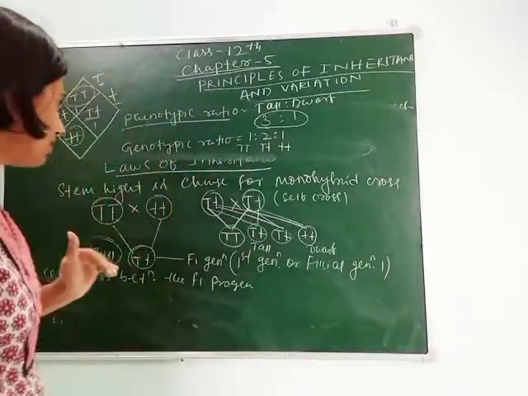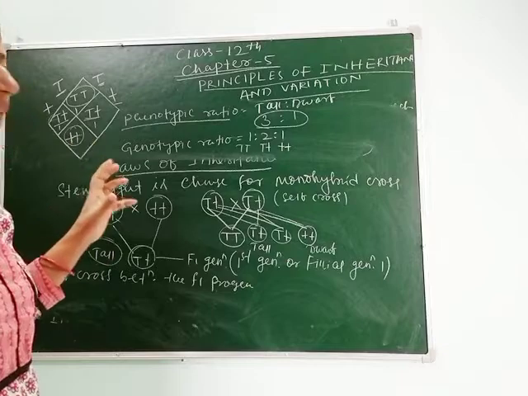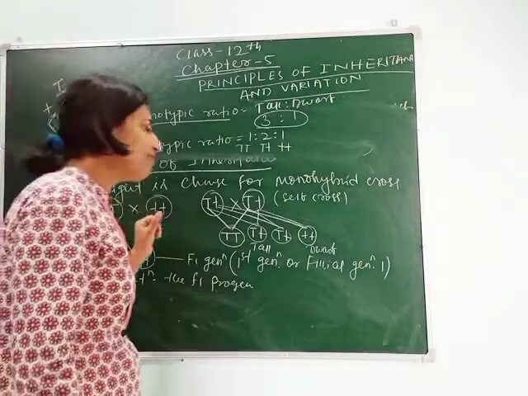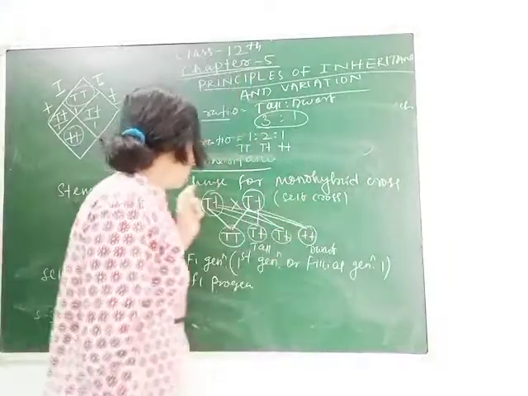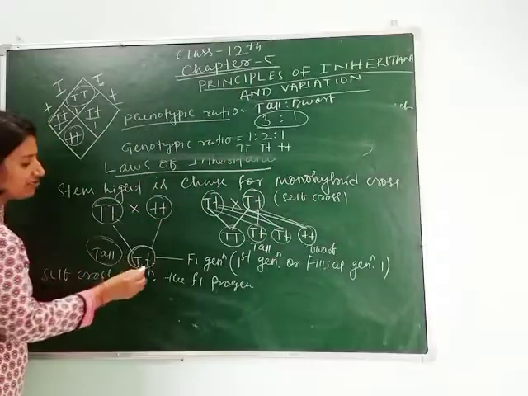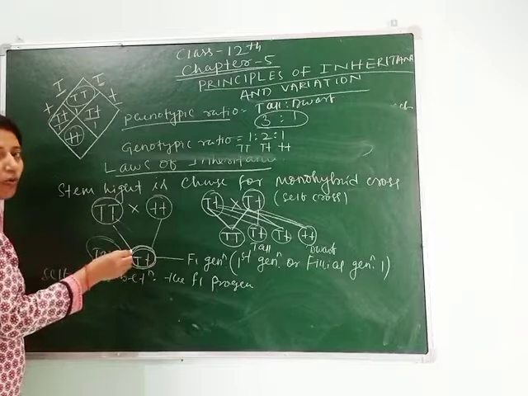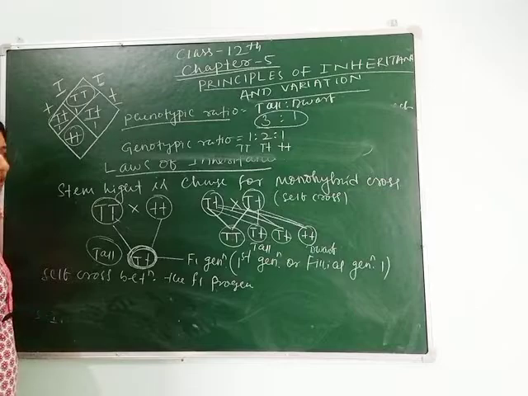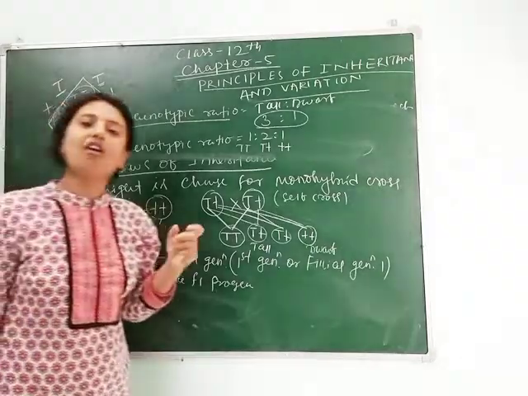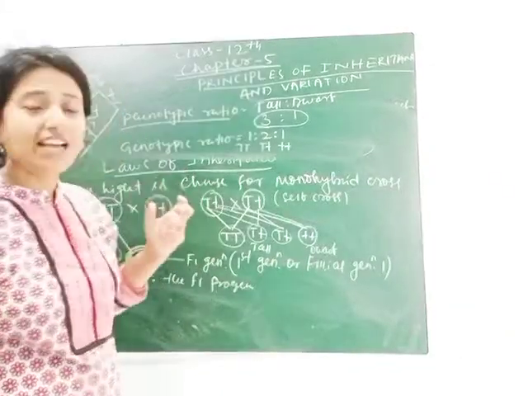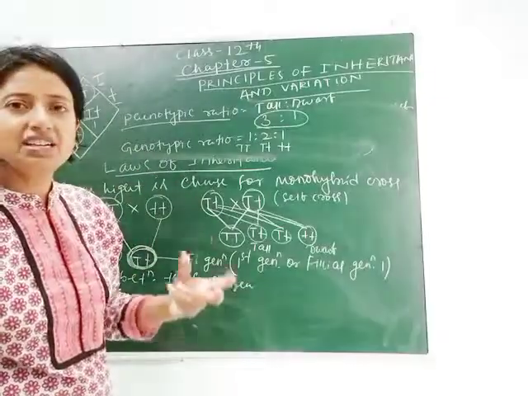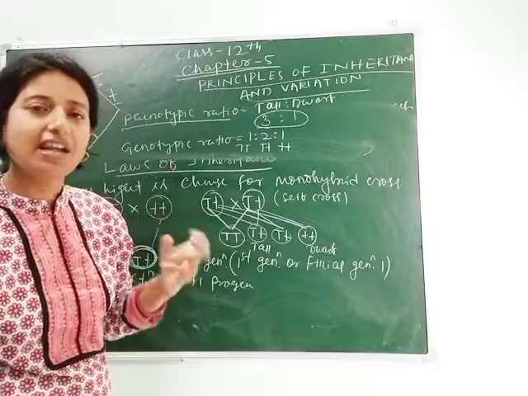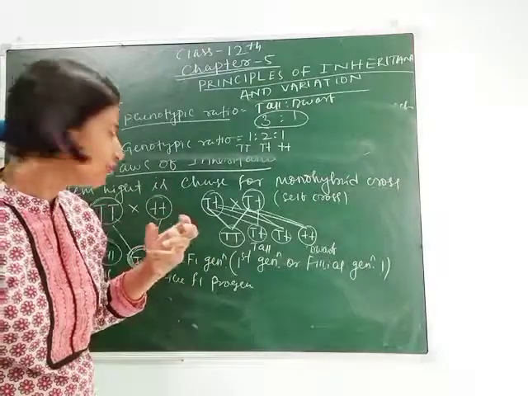After monohybrid cross, Mendel gave 2 theories or 2 laws, which I have told you. The first one is the law of dominance. After filial generation 1, when he saw that only the dominant character is expressed, meaning tall is expressed, he gave the theory of law of dominance. He said that the trait or character that expresses itself in the F1 generation is dominant, and the law is called law of dominance.